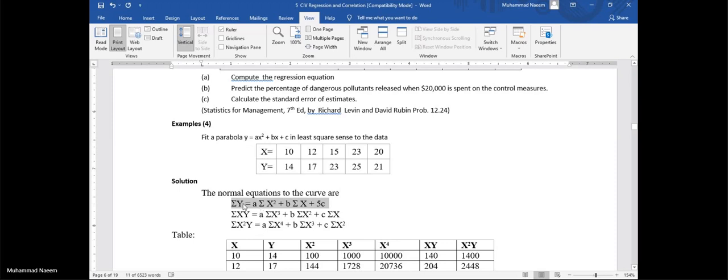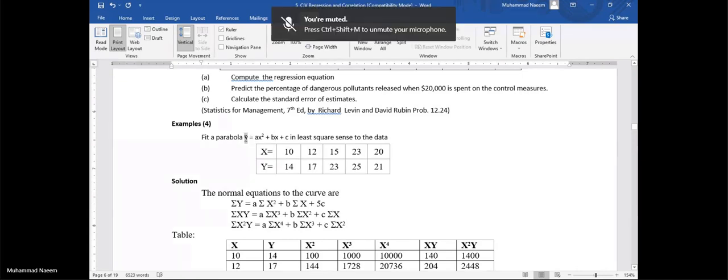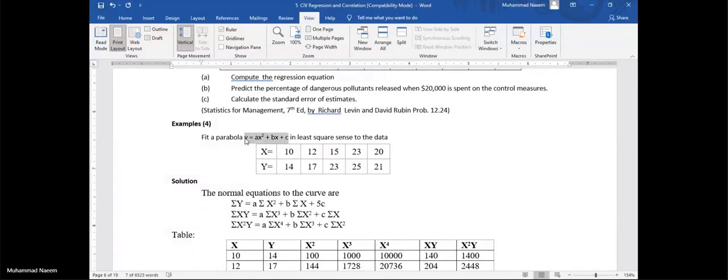This will be the answer. This is our first normal equation. As the second constant is a coefficient of x, first multiply this equation by x, then apply sigma.